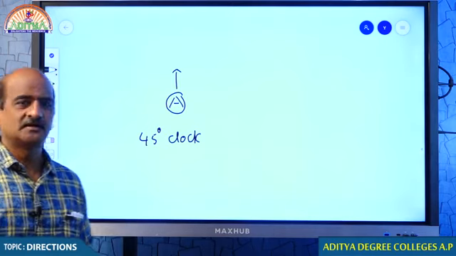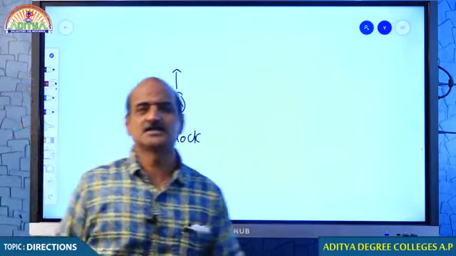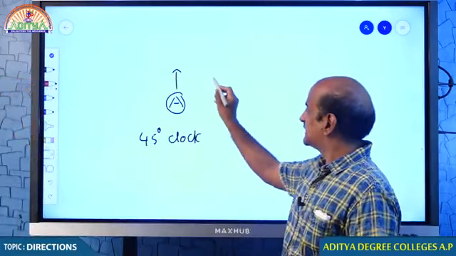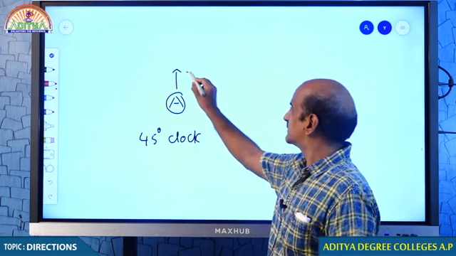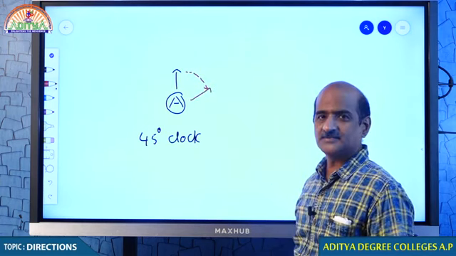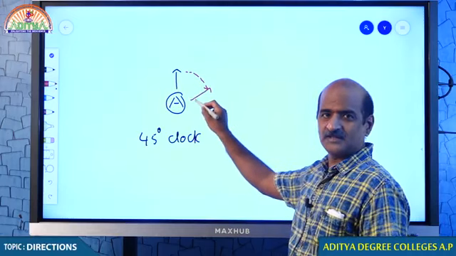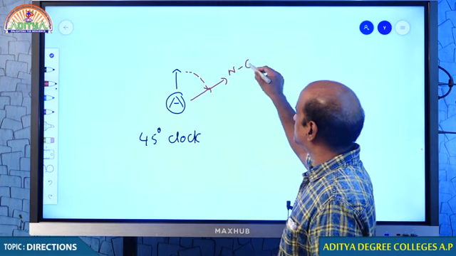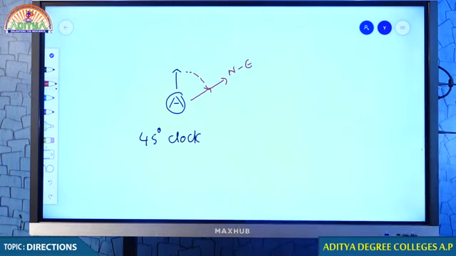Right. Come on, student. Now, please concentrate. If I ask you to move 45 degrees in clockwise direction, probably you will be taking like this. So, you see that this is clockwise. 45 degrees means this one, isn't it? 90 degrees means this, 45 degrees means only half of that particular point, and hence this particular point is said to be northeast. What do you think? That particular point is said to be northeast.